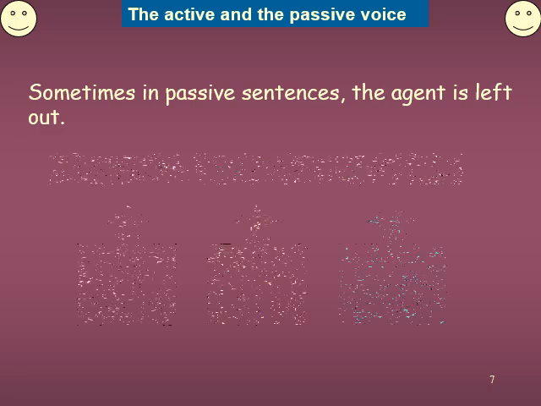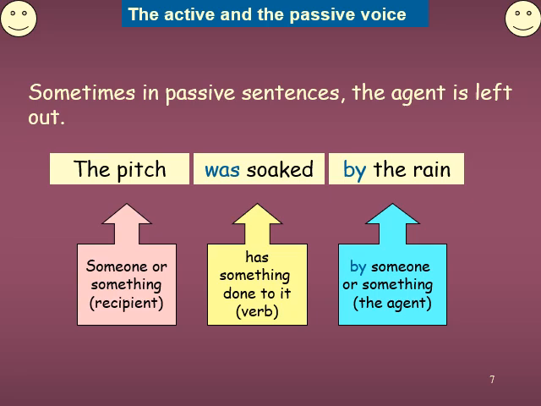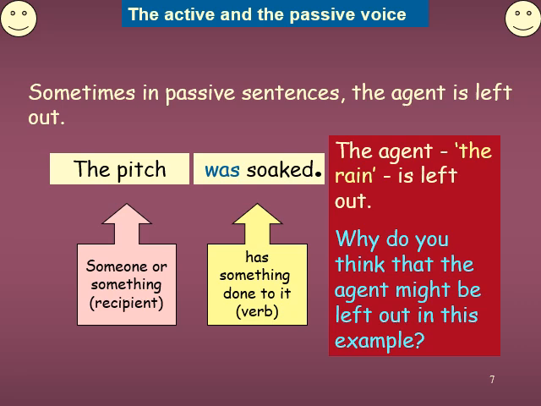Like, for example, the pitch was choked by the rain. By the rain is the agent, sometimes left out. For example, the agent, the rain, is left out because, as I told you already, it does not require it. Sometimes it may be that the rain has done something, or sometimes it has been done by the workers of the ground to prepare the ground. For example, it is to be played by the players.